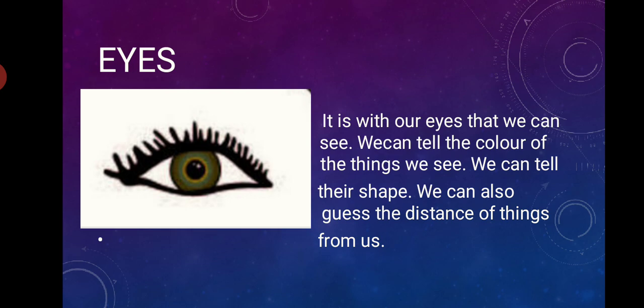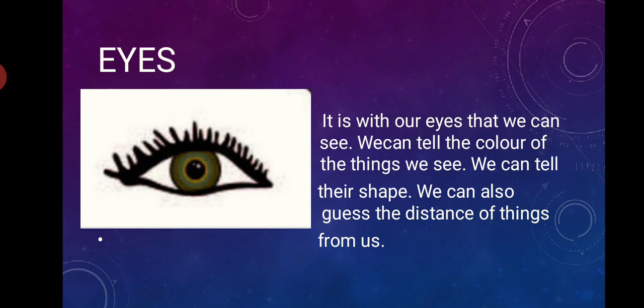The next one is eyes. What do we do with our eyes, children? You all know. We see with our eyes. It is with our eyes that we can see. We can tell the color of the things we see. We can tell their shape. We can also guess the distance of things from us.